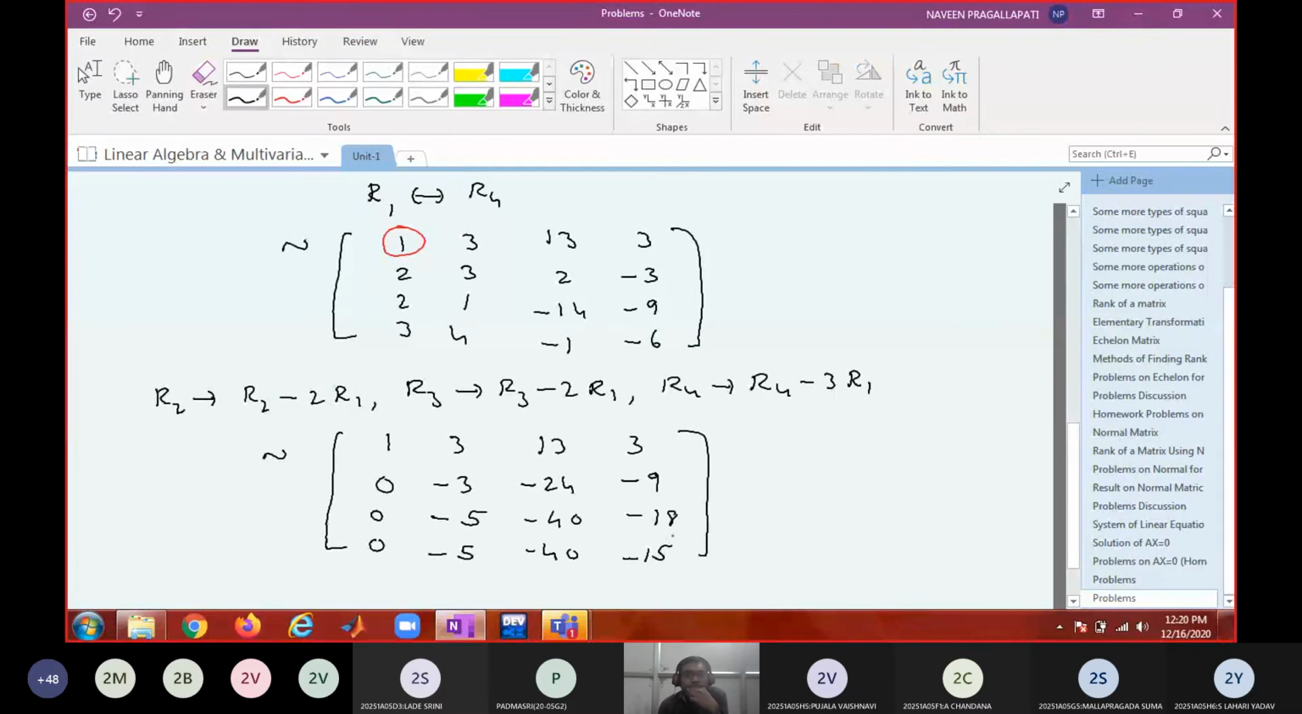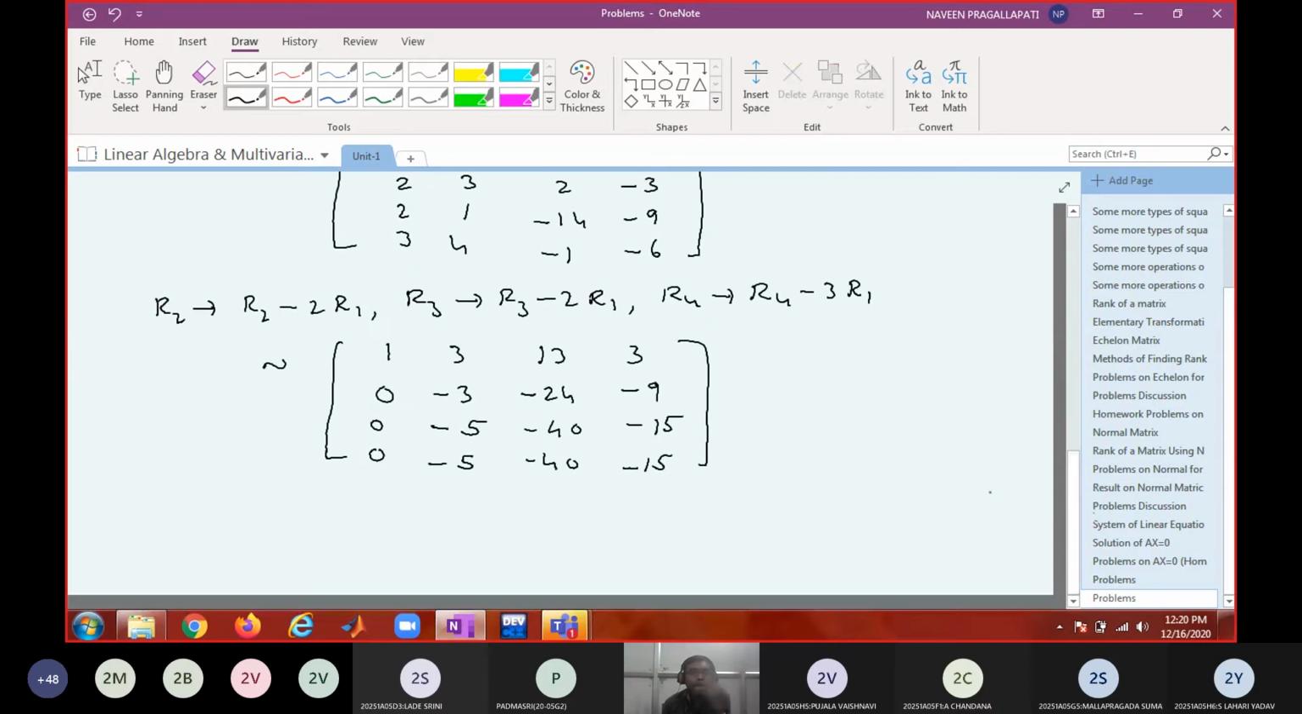And what about this? Minus 9 minus 6 is minus 15. So R3 and R4 are the same. Okay, so what do you want me to do? You want to apply R4 gets R4 minus R1 or what? But I want to follow the standard procedure only. I would like to write what is the next one?